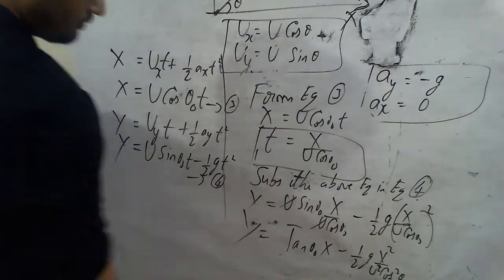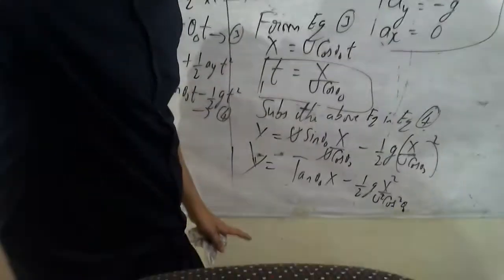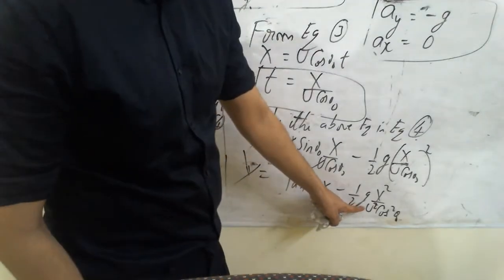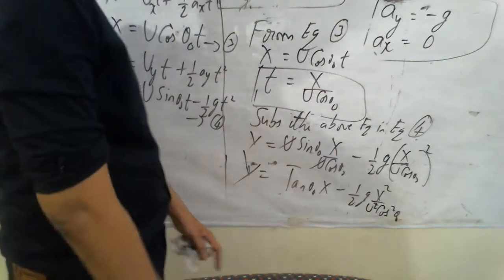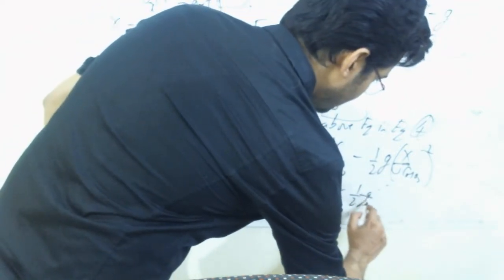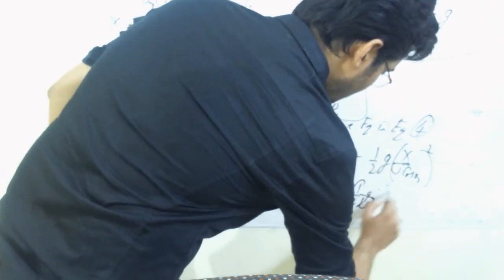Now all of you, if you observe this equation carefully, tan theta naught into x minus half g into x square by u square cos square theta naught, I just happen to put this x square when you take it out, so just like this, half into g into u square cos square theta naught multiplied with the x square.